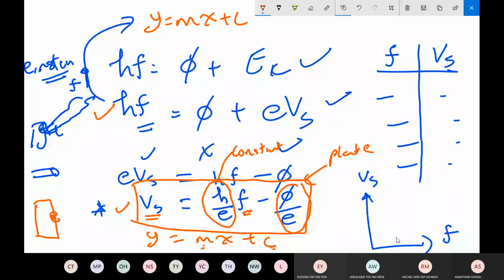When Millikan plotted this data, checking VS versus F, he finally got a straight line. Because it gives a perfect straight line, VS was linearly related to F, and this equation was validated in 1950. Millikan proved that Einstein is correct, but he was not happy. He was not happy because he got only one straight line, so he repeated the experiment.